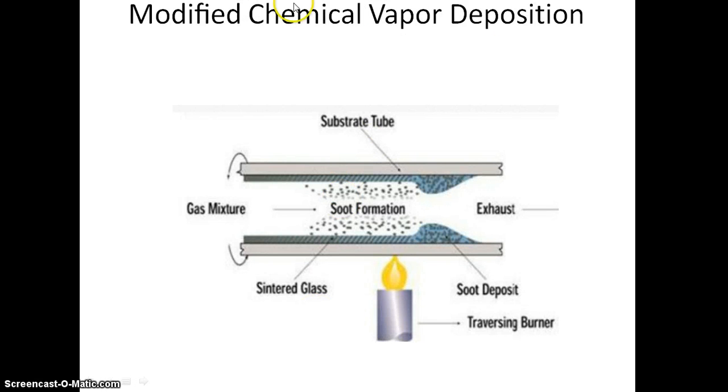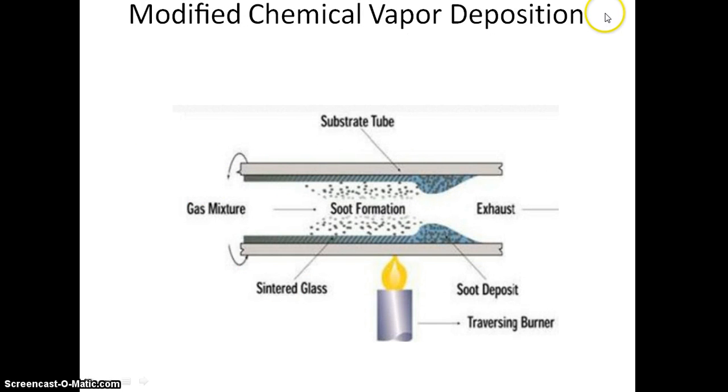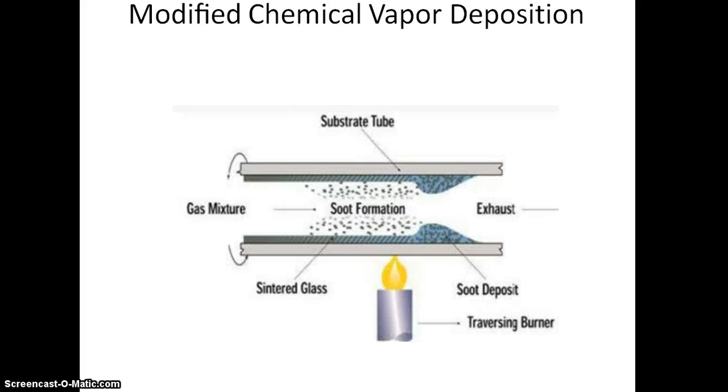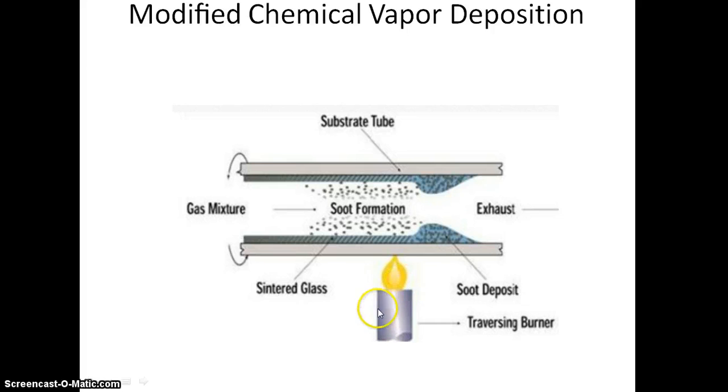The third method is modified chemical vapor deposition. In this process, SiO2 is deposited. The glass vapor particles arising from the reaction of constituent metal halide gases and oxygen flow through the inside of the revolving silica tube. So the gas mixture flows through the inside of the glass tube. As the SiO2 particles are deposited, they are sintered to a glass layer by an oxyhydrogen torch. So here an oxyhydrogen torch is used for sintering.